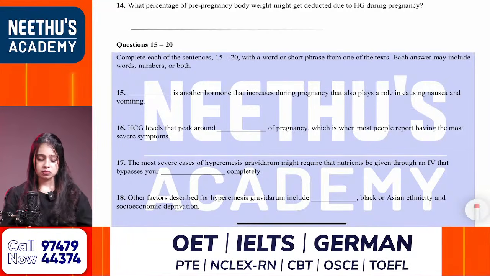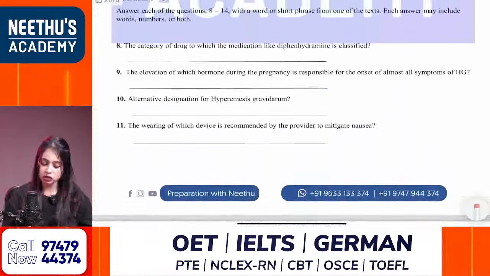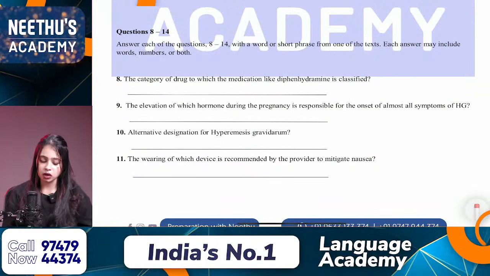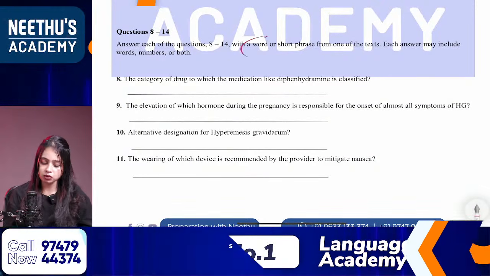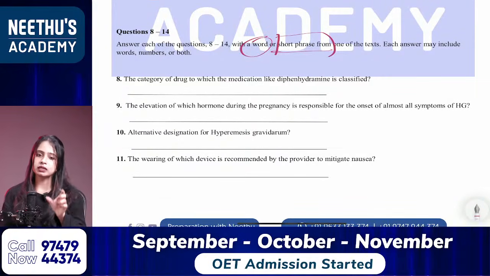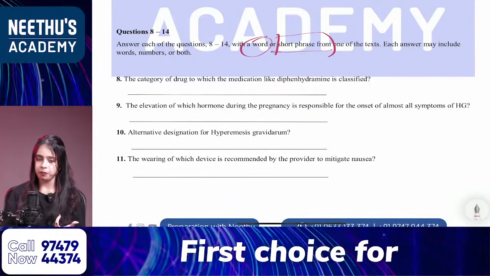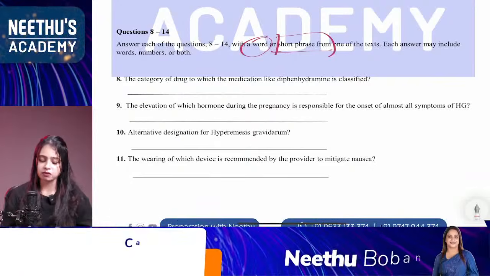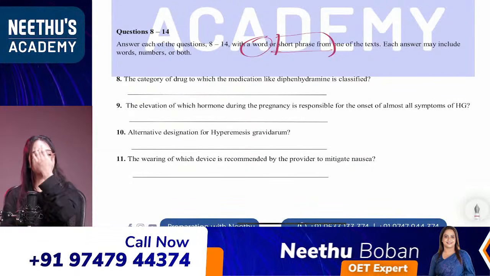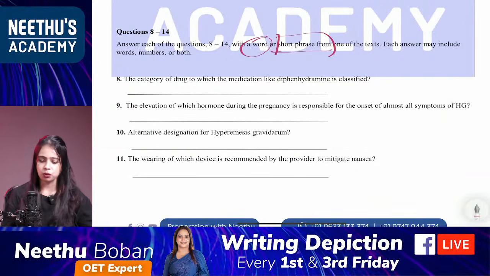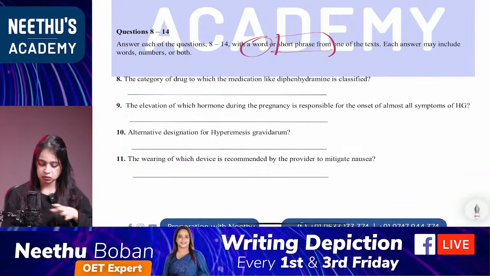And I have no idea whether you have noticed this instruction here. You can write it in a word or a short phrase. A word is a word. So what do you mean by short phrase? This is a very serious issue because for a short phrase majority of the students are writing 4 or 5 words. So that is not an acceptable situation.